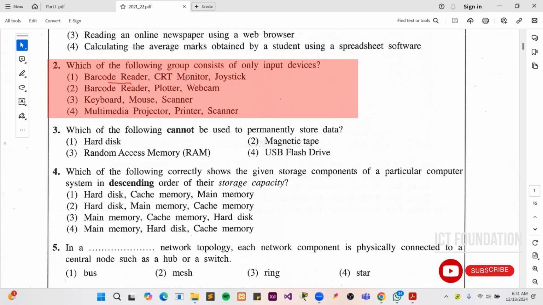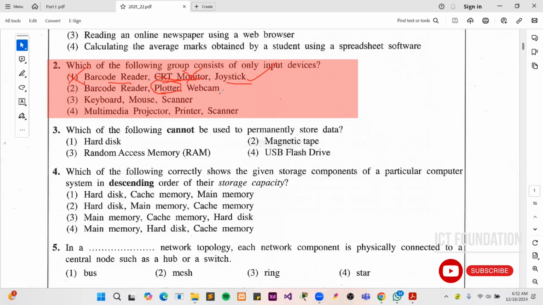Then CRT monitor. Generally, you know, a monitor is a kind of output device. This monitor is producing the soft copies for the users. So CRT monitor won't be the answer. So this answer is wrong. Joystick can be an input device because a joystick is used to input or point the inputs to the computer system. So the first one is the wrong answer because CRT monitor is existing here. Barcode reader, plotter. Plotter is a kind of output device like a printer. This plotter is utilized to get maximum size printouts, or huge printouts, for the purpose.